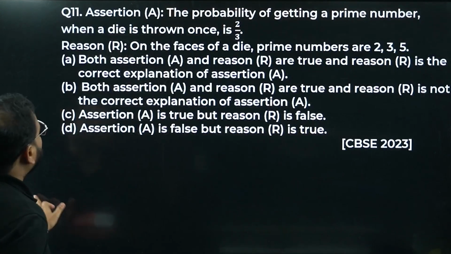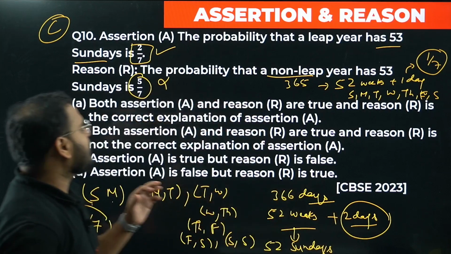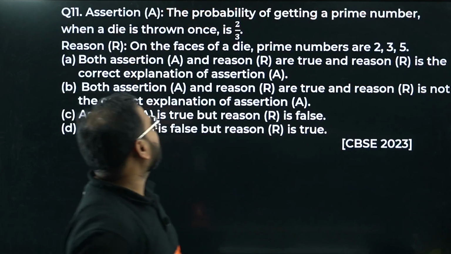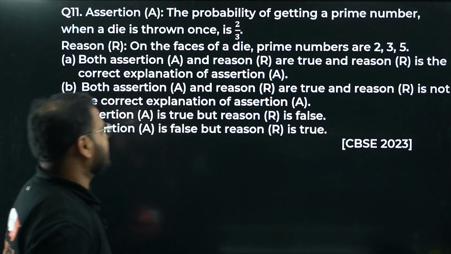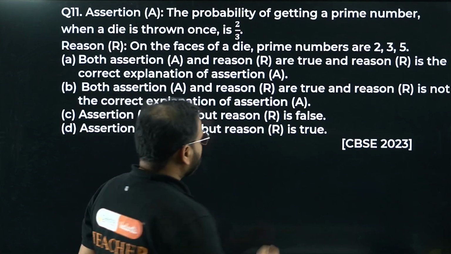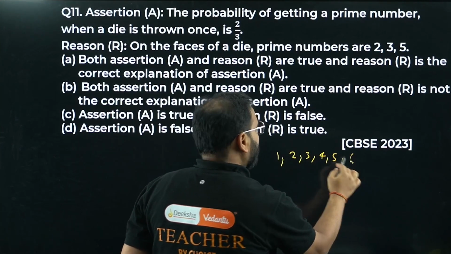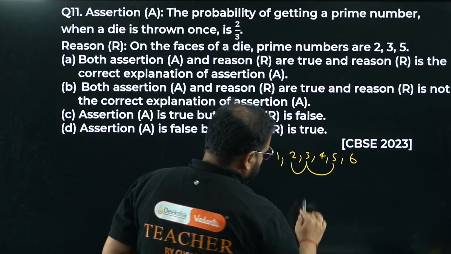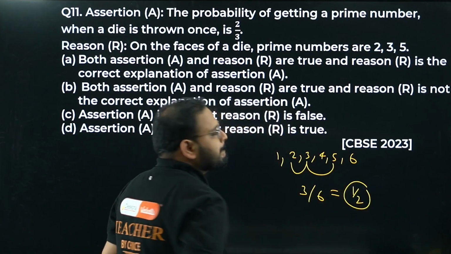Question number 11. I hope the 10th is clear. It's a very good question. It can be asked in the 3-marker category as well. The assertion: the probability of getting a prime number when a die is thrown once. We have outcomes 1, 2, 3, 4, 5 and 6. Prime numbers are 2, 3 and 5. So 3 out of 6. How much is that? 1 by 2, correct?